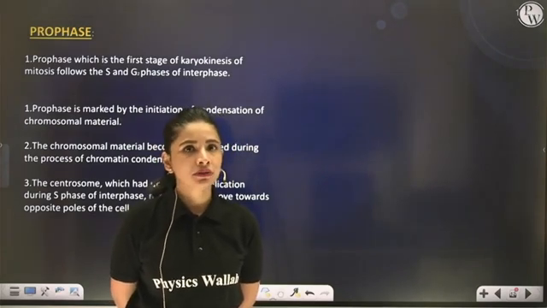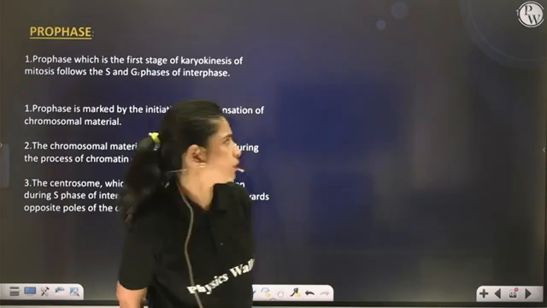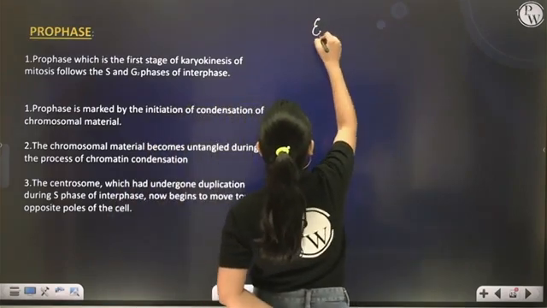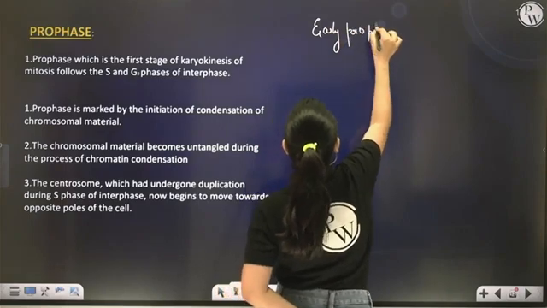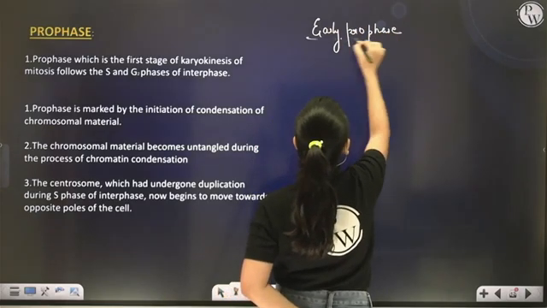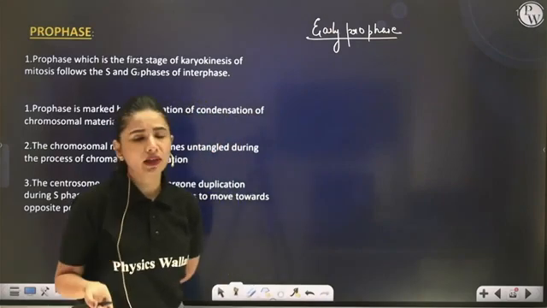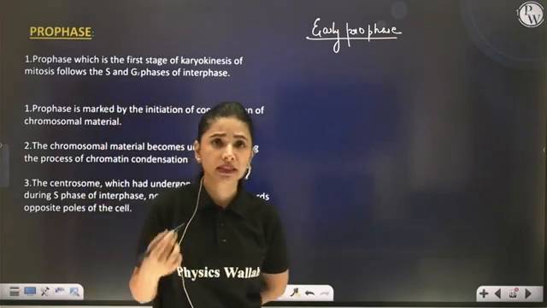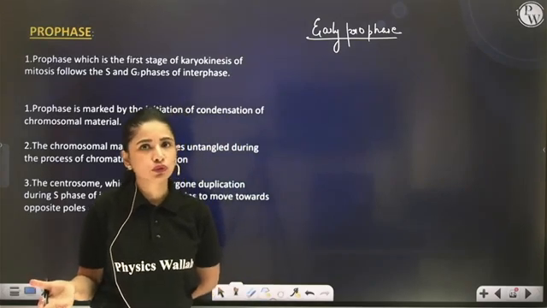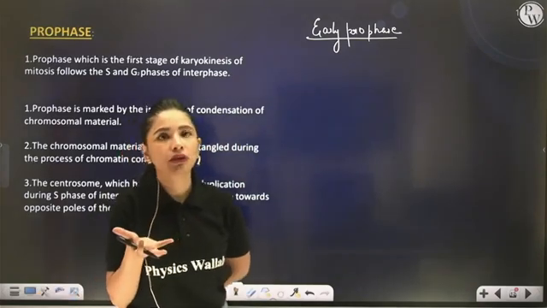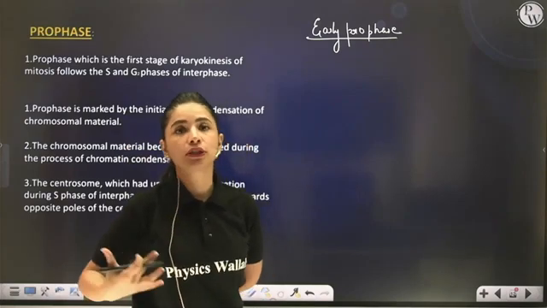So imagine the cell has just entered prophase, you can also call it early prophase. How will it look if you're observing it under the microscope?